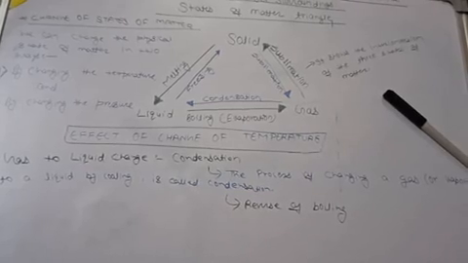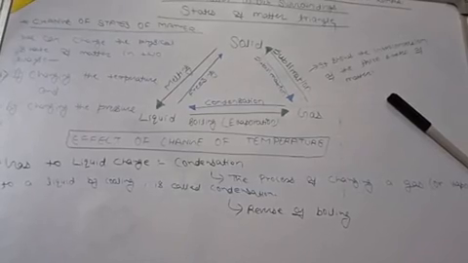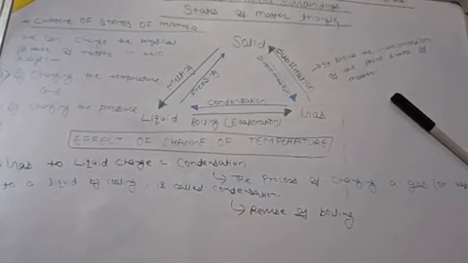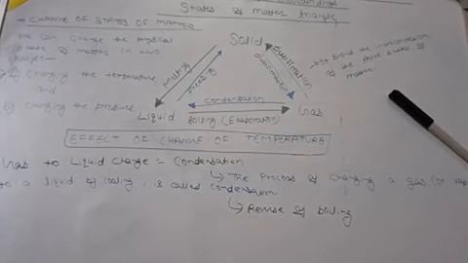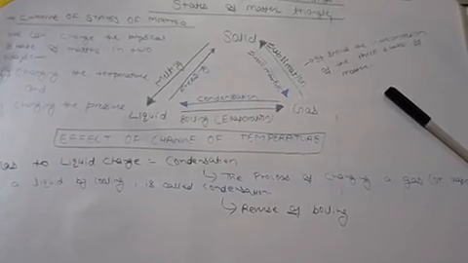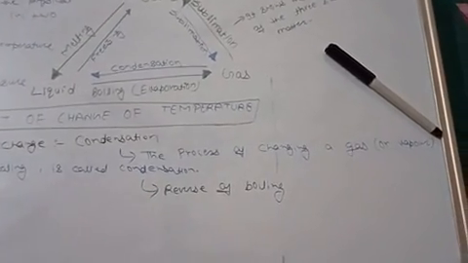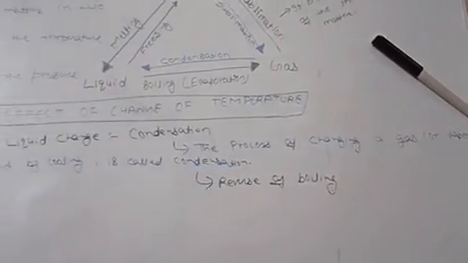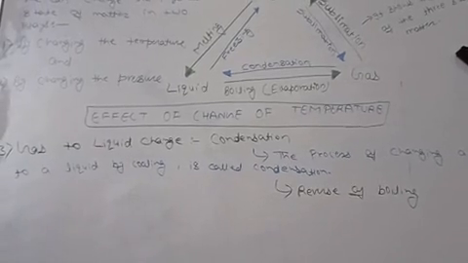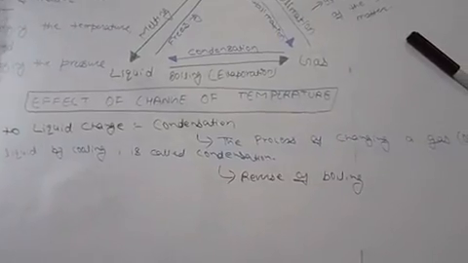Okay. Now the third term is gas to liquid change. When gas changes its state into liquid, this process is called condensation. What is condensation? The process of changing a gas or vapor into a liquid by cooling is called condensation.